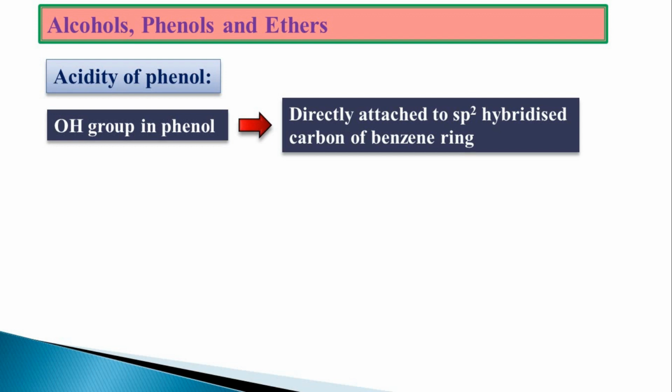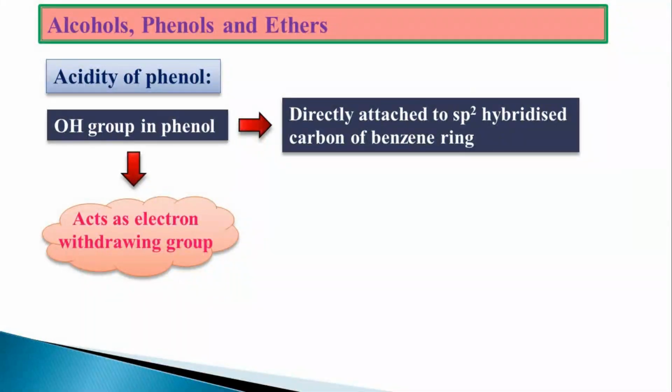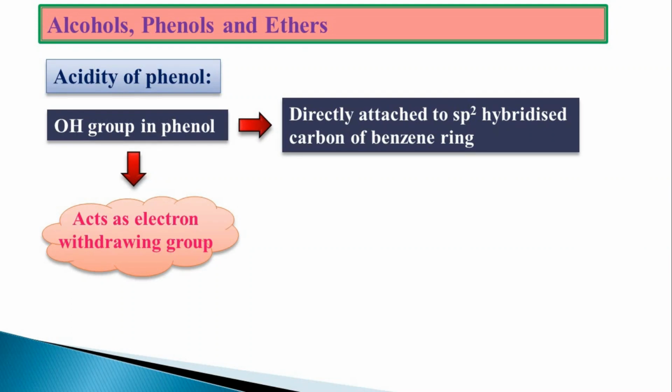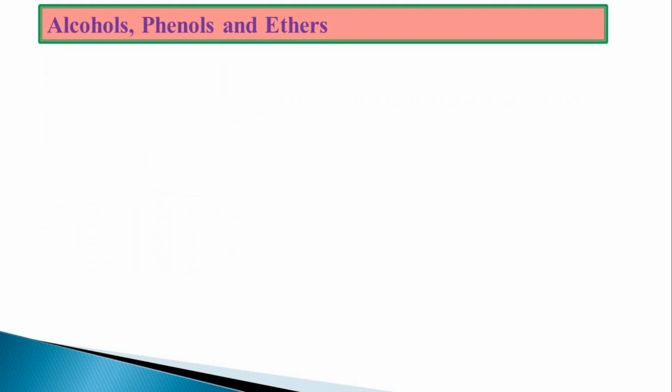As the electronegativity of that carbon has been increased due to percentage s character, it will easily pull the electron towards itself, due to which the removal of the proton will become more and more easy. Hence, OH containing oxygen will be electron withdrawing group, and it will withdraw the electron, and removal of the proton will become easy.